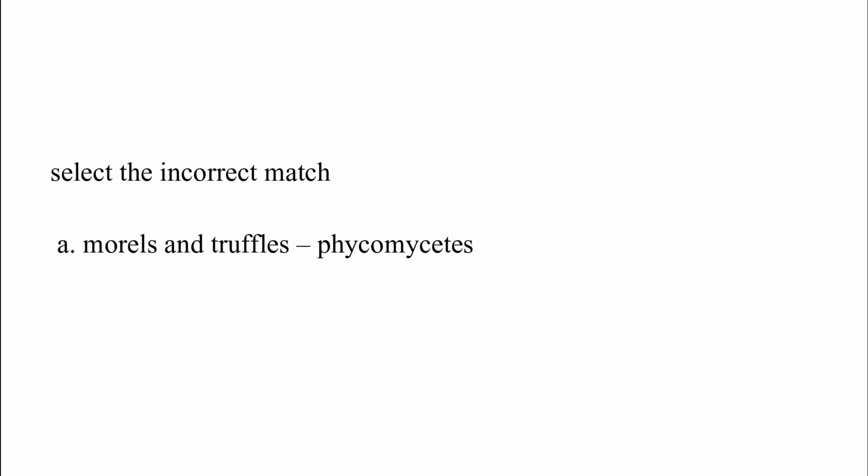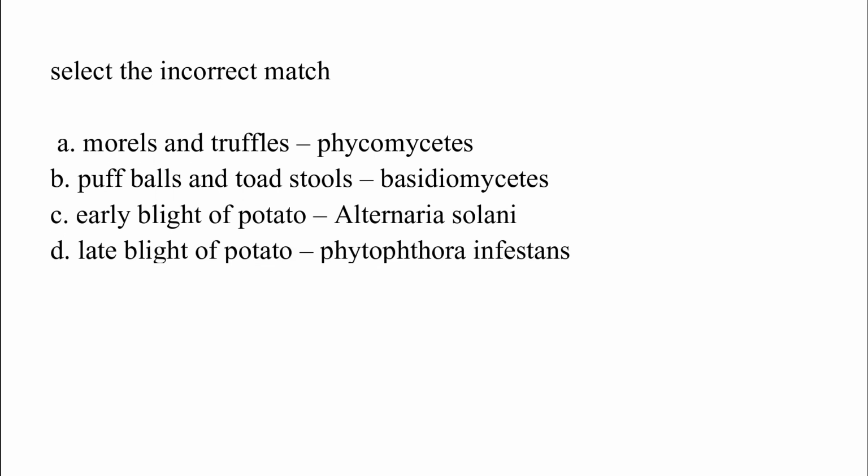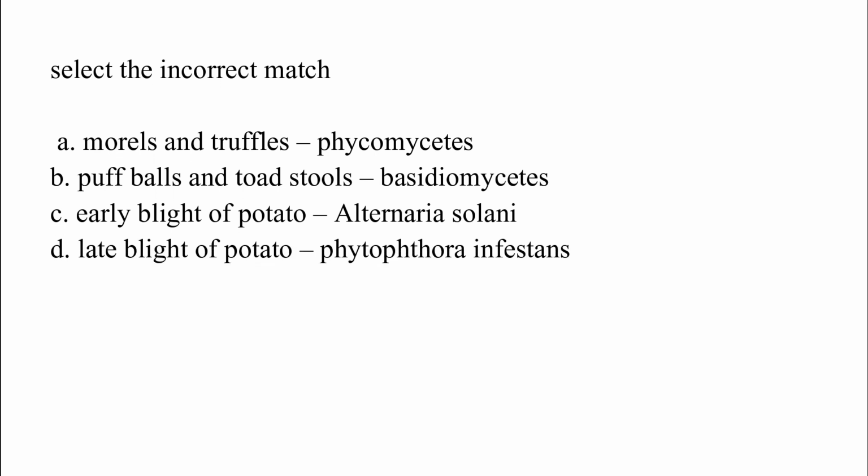Select the incorrect match. Option A, Morel and Truffle, Phycomycete. Option B, Puffball and Toadstool, Basidiomycete. Option C, early blight of potato, Alternaria solani. Option D, late blight of potato, Phytophthora infestans. The correct answer is option A, which is Morel and Truffle, Phycomycete.